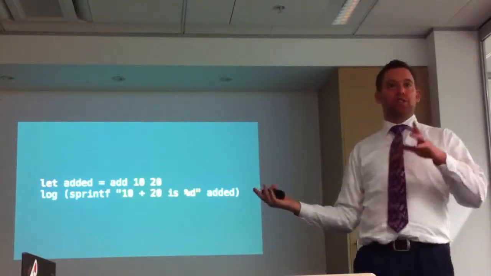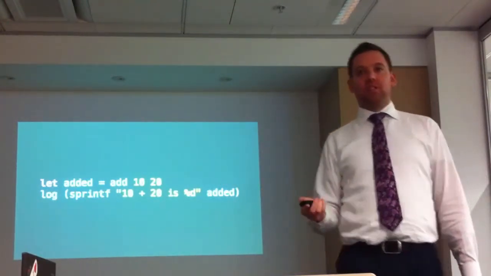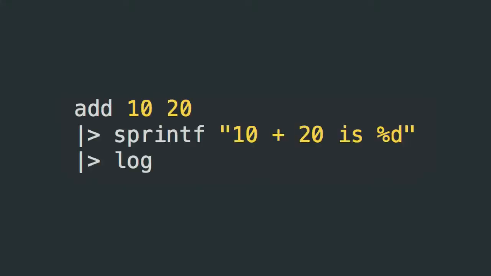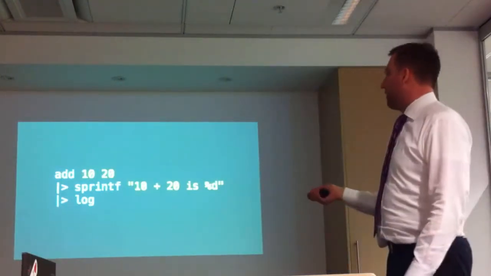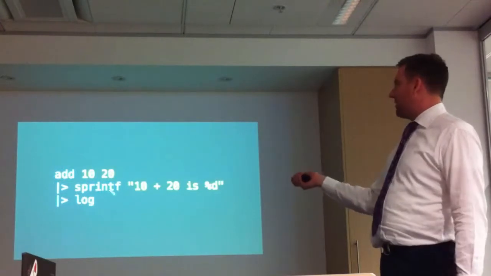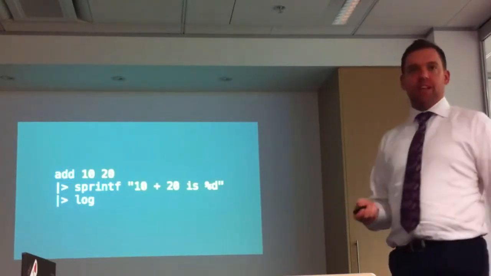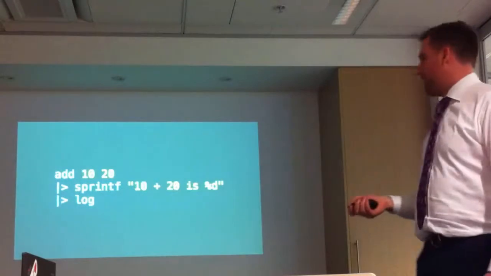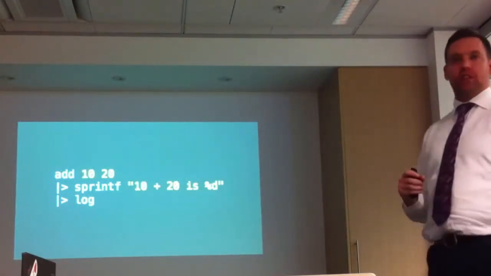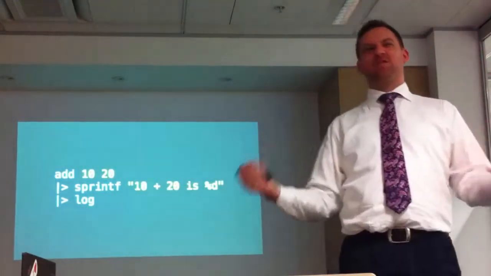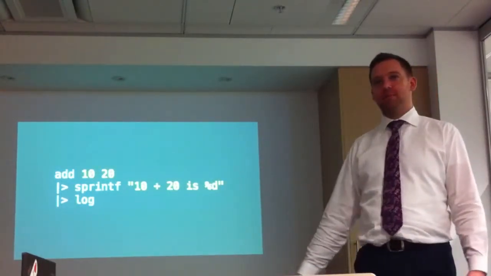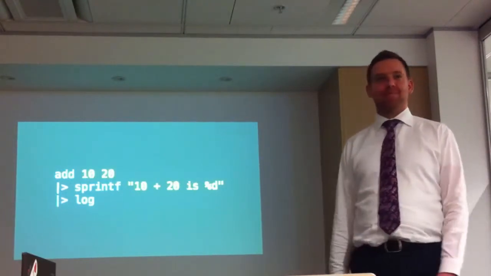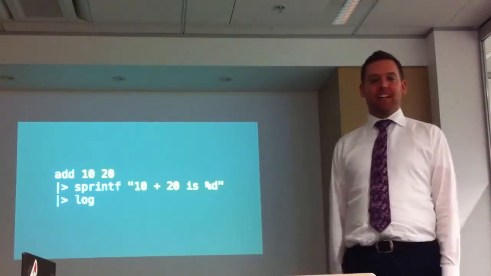F# allows you to flip that around by using the pipe operator. In this case, we have the pipe forward operator, which allows us to just invert the way we do things. So we add 1020, we send that result to the string format, sprintf, and then we send that result to log, and we're happy. It's easy to read, everyone's happy, we've written our code, it's not going to have any bugs in it because it's F#, and that's it, we're good.